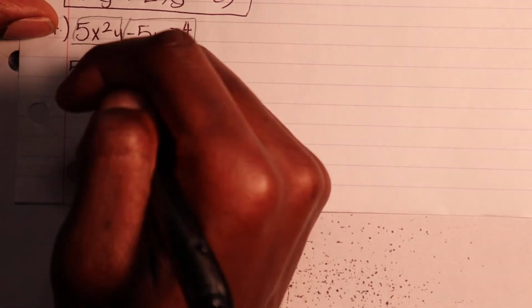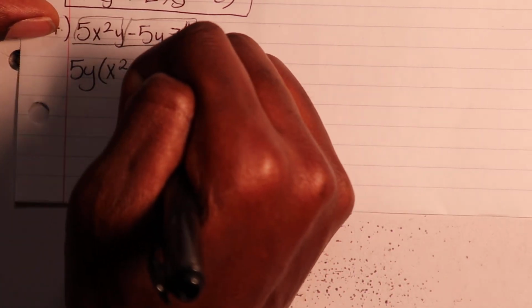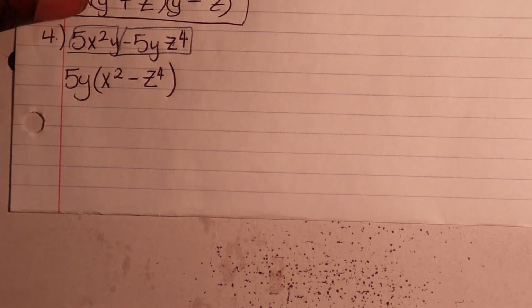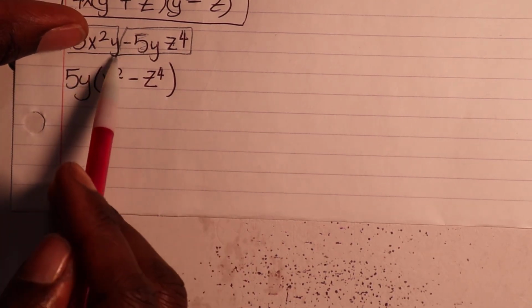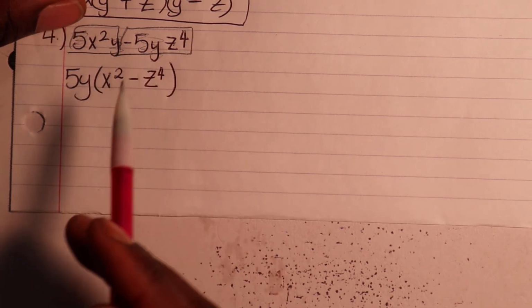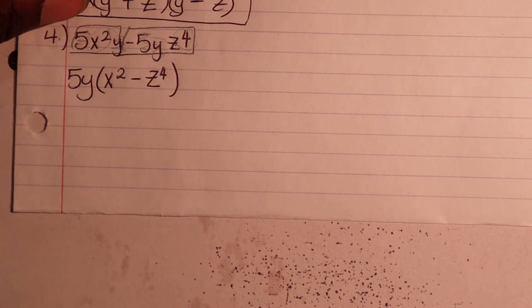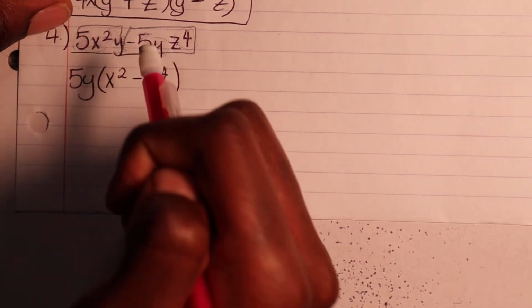Now I'll put our parentheses, and I'll drop down everything that's remaining. So it's your x squared minus your z fourth. Okay, that's what's remaining. The reason why I say that is because we took out a 5. Okay, so basically there's no 5 here, no 5 there. The y is gone, so x squared and then z fourth. Okay, for those who are a lot more visual, you need to see that. Whoops, should have done that squiggly.